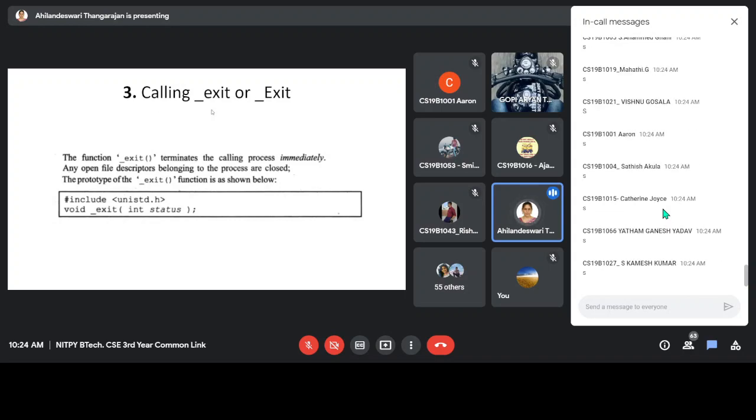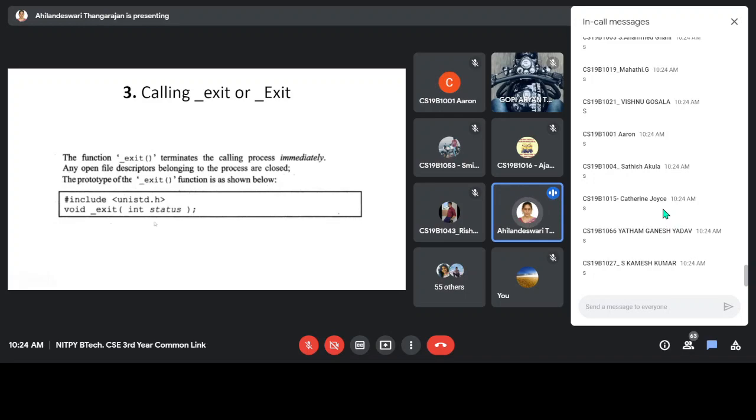Then calling _exit or _Exit. These two functions are used when you want to return to the kernel immediately without doing any cleanup operation, without closing any open files, without doing buffer cleaning operations. So immediately if you want to return control to the kernel, you can make use of these functions. So without doing any operation, immediately the program will be terminated.